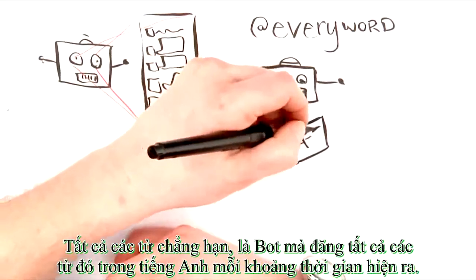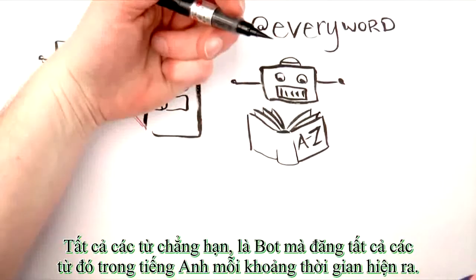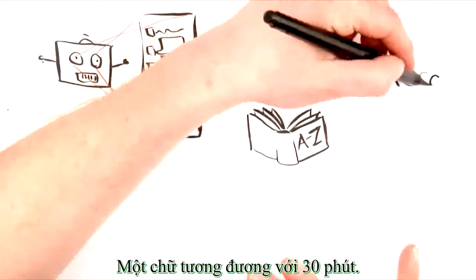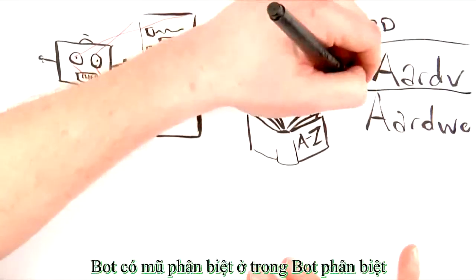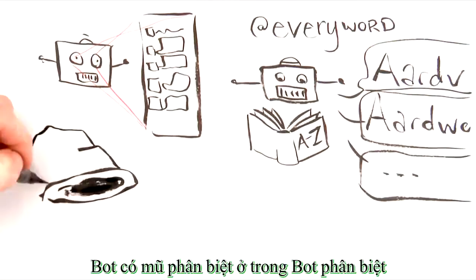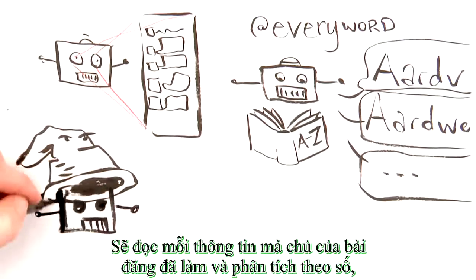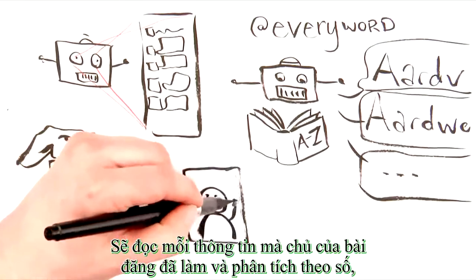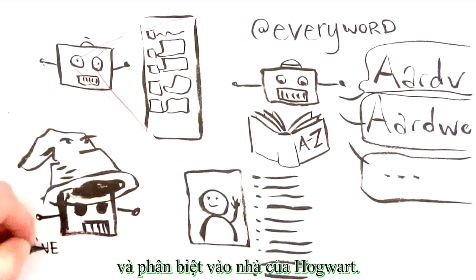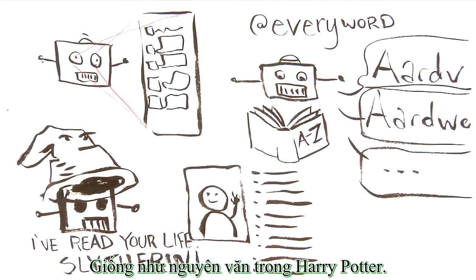Every Word, for instance, was a bot that tweeted all the words in the English language over a period of years, one word every 30 minutes. The Sorting Hat bot, @SortingBot, will read every tweet that a user has ever made and analyze the word frequencies and sort them into a Hogwarts house, just like its Harry Potter namesake.